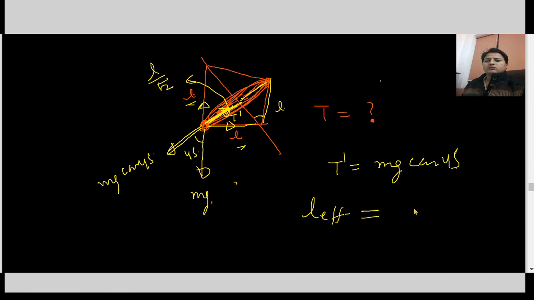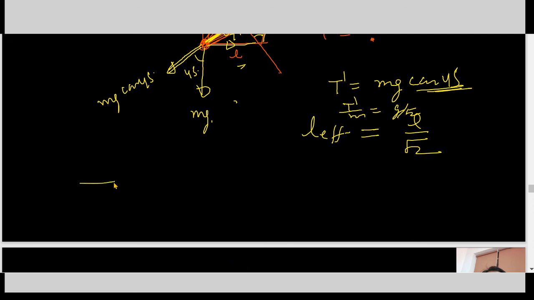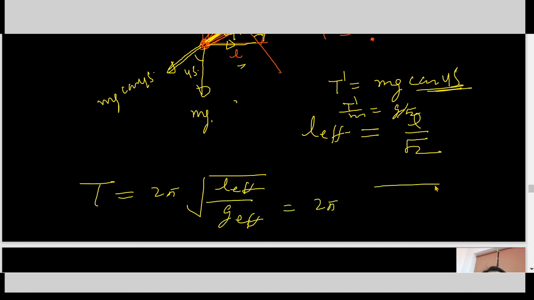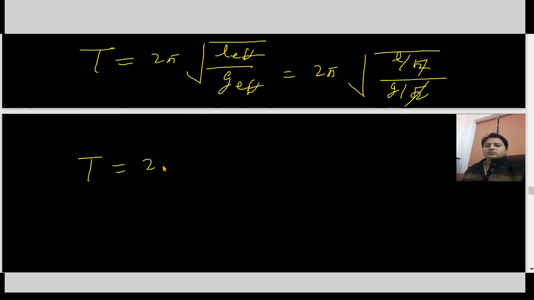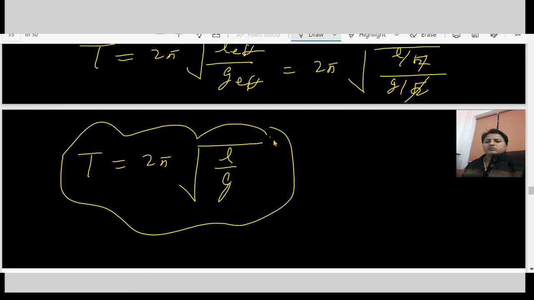Here L effective is also changing, that is L by root 2. So what is T' over m? T' over m is g over root 2, since cos 45 is 1 by root 2. So what is the time period in this case? Time period is 2 pi under root L effective over g effective. L effective is L over root 2, and g effective is g over root 2. So root 2 gets cancelled, and the answer remains as the earlier one, 2 pi under root L over g.